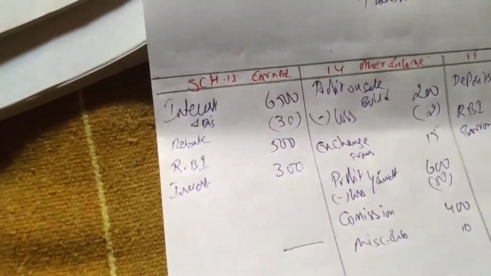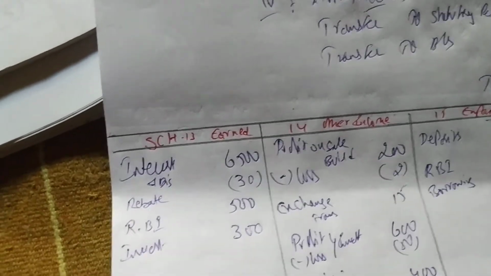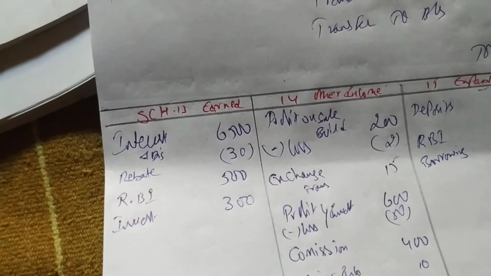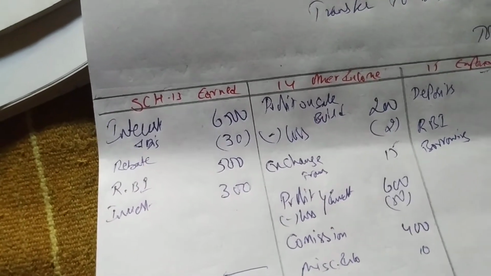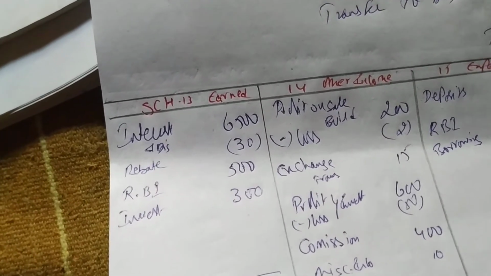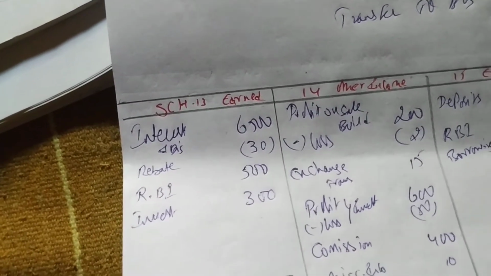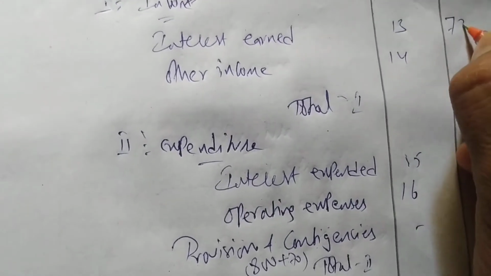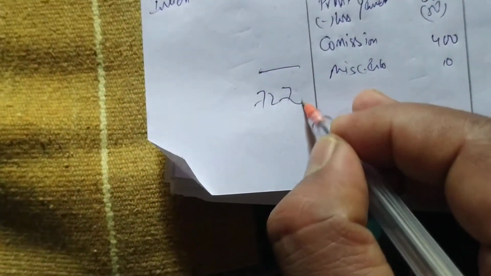So we have to get the totals of this schedule working notes. First we'll get total of interest earned. So we are having here 6500 minus 30 plus 500 plus 300. We are getting 7270. 6500 minus 30 plus 500 plus 300, 7270 total we are getting of interest earned.